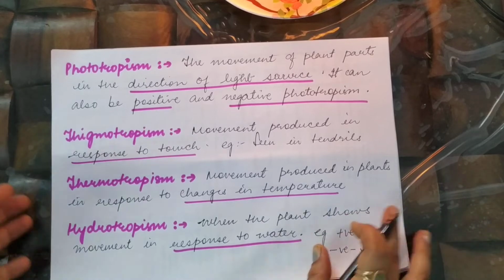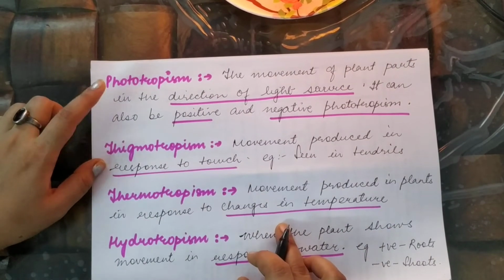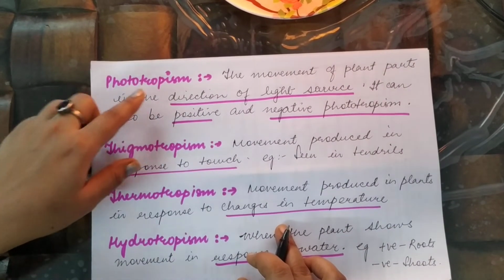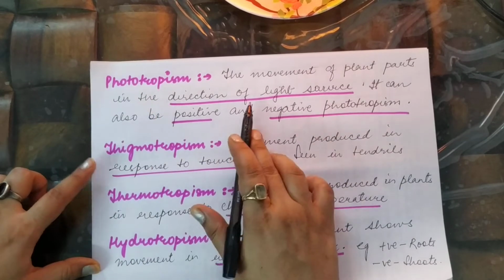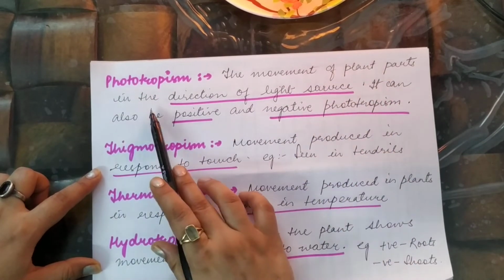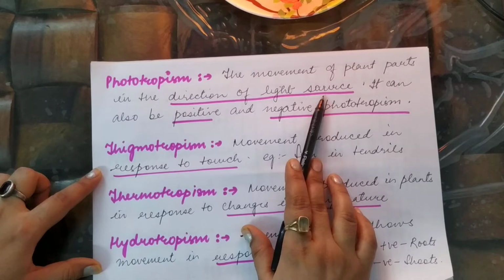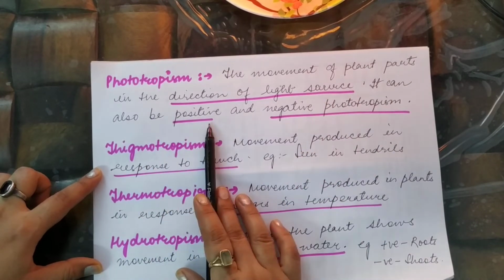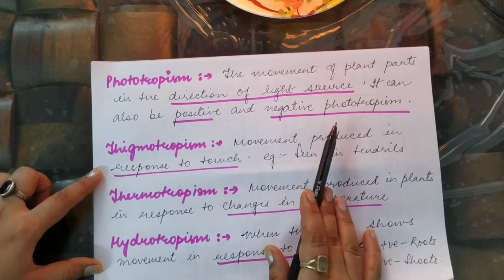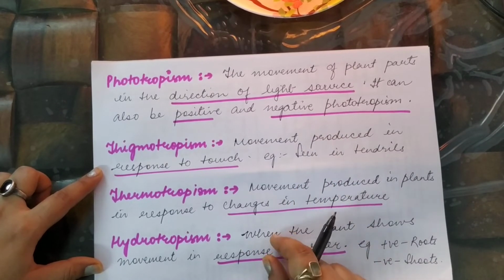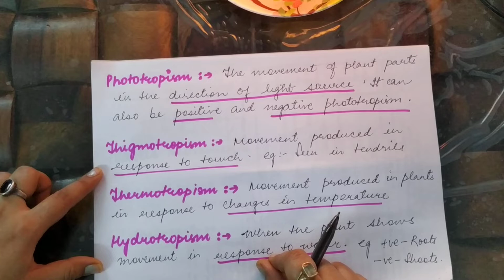The second movement that we have to study is phototropism. Photo means light, tropism means movement. So the movement of plant parts in the direction of a light source is called phototropism. It can also be positive and negative. Now you must have seen and heard about the sunflower. The sunflower moves towards the sun.